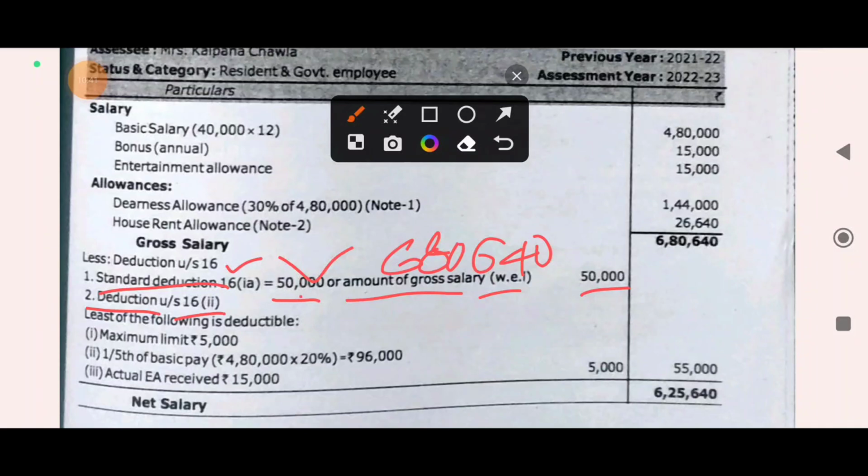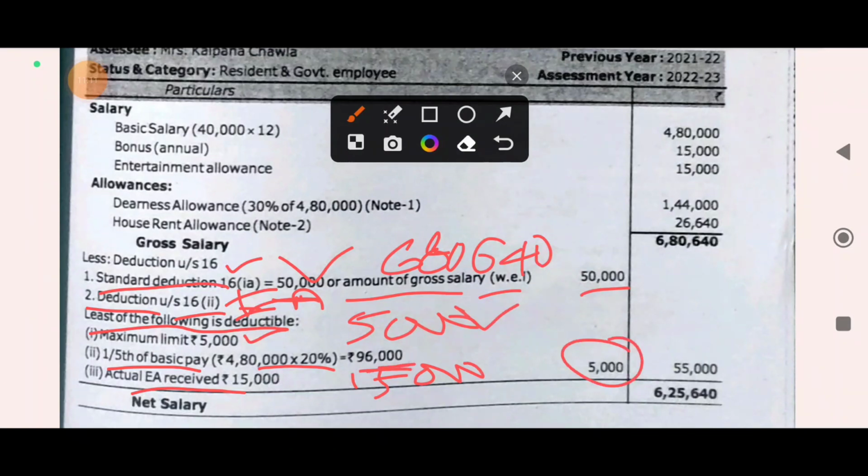Another deduction under section 16 subsection 2 is entertainment allowance received by government employees: least of 5,000 per annum, 1/5 of basic pay, that is 20% of 4,80,000, which is 96,000, or actual entertainment allowance received 15,000. 5,000 is the least, so 5,000 will be allowed as deduction under section 16 subsection 2.